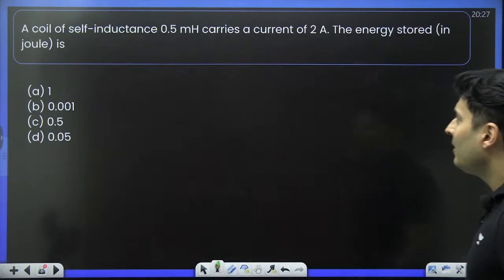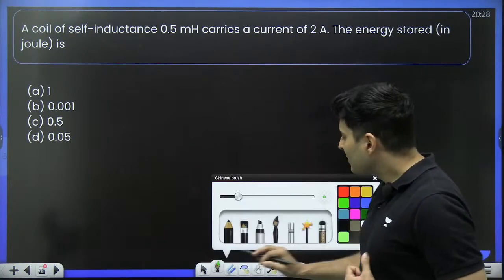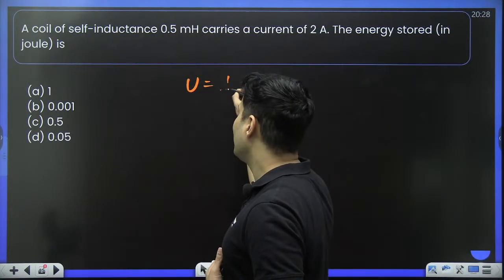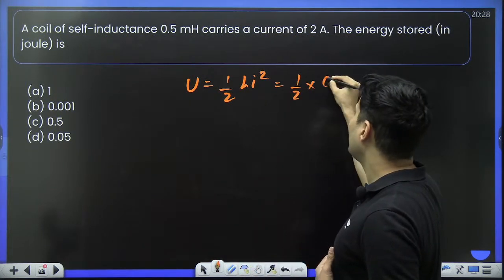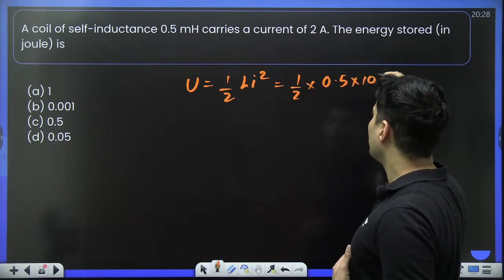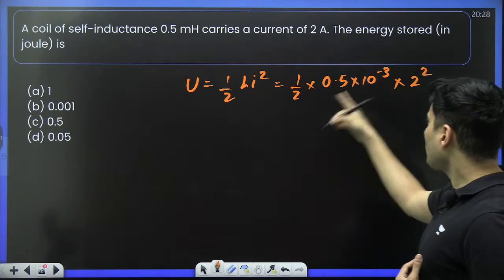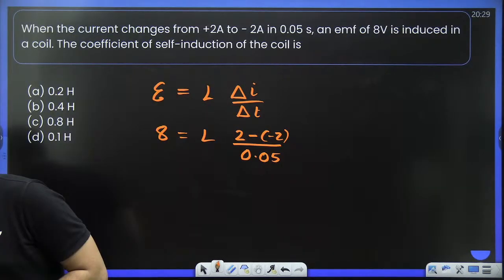Next, coil of some inductance is given, current is also given, energy stored. These kind of questions have been asked in NEET also. Energy stored is just half L I square. Half is half, inductance is 0.5 milli, so 10 to the power minus 3 into I square, that means 2 square. One of the two cancels, so 2 into 0.5 into.